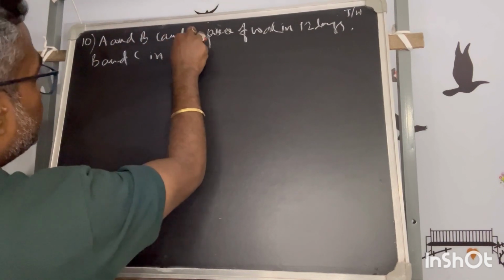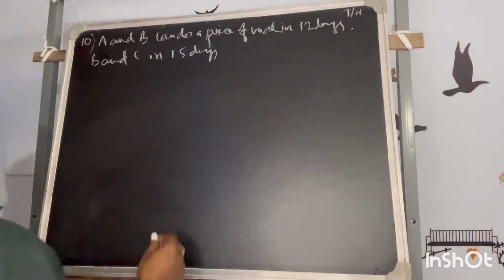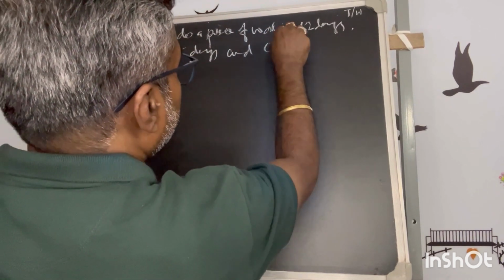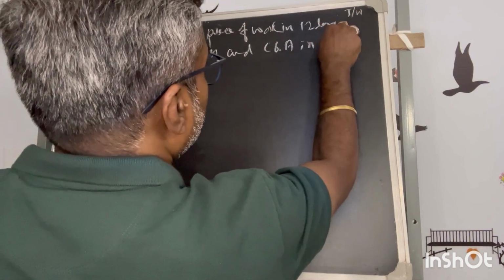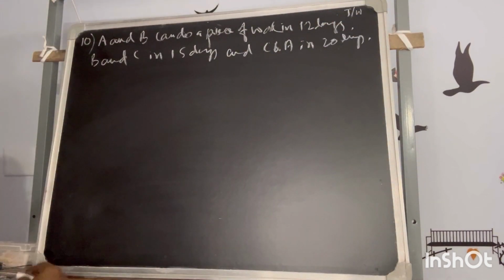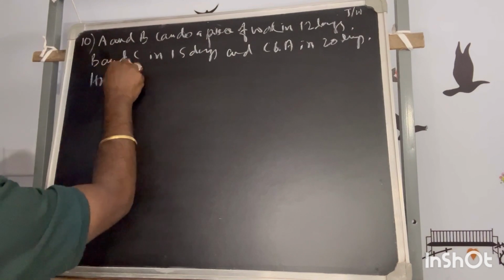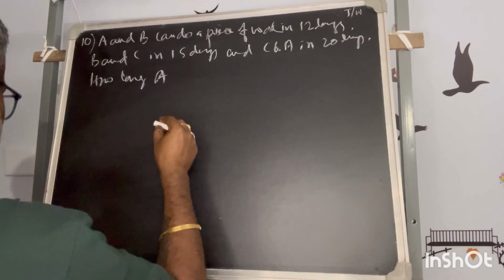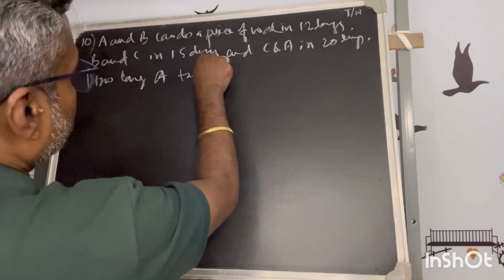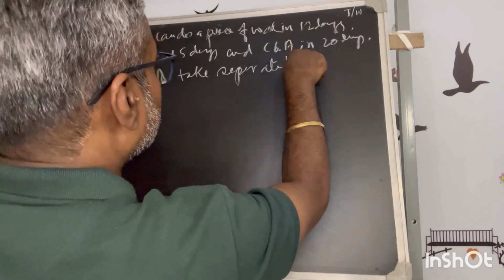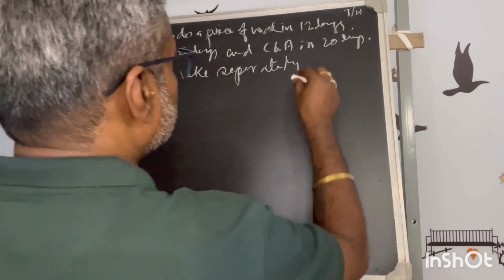And C and A in 20 days. How long does A take separately to do the same work?